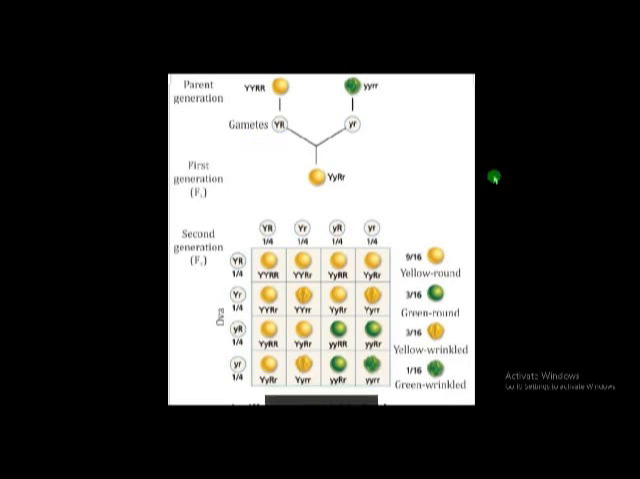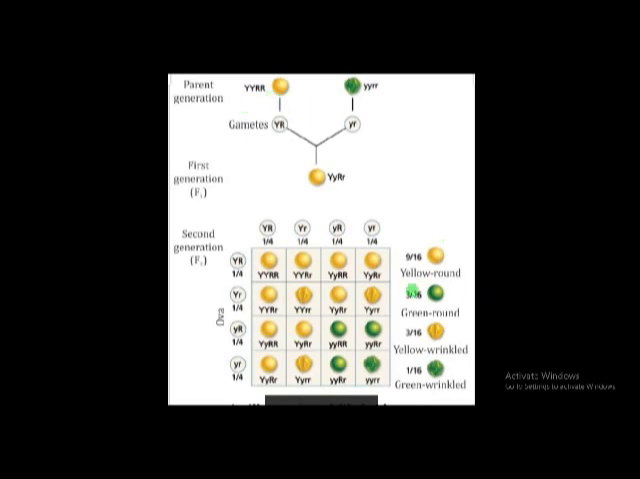And the third law is the law of independent assortment. Law of independent assortment means here two characters are there, yellow color and round shape, green color and wrinkled shape, and if two characters are there, one character does not influence the other character. Here the yellow color of the seed does not influence the shape of the seed. That is called the law of independent assortment.